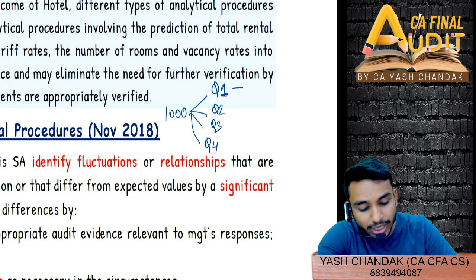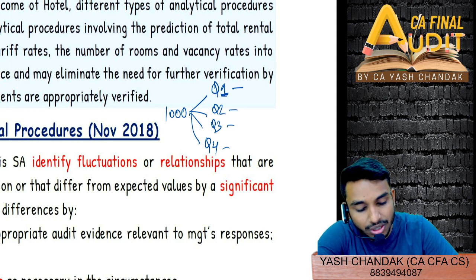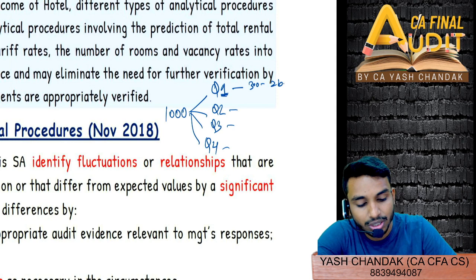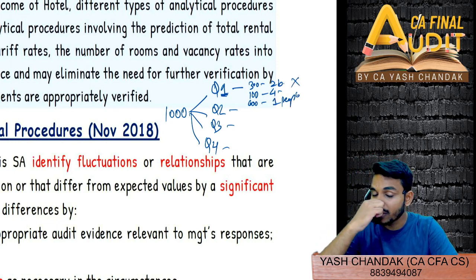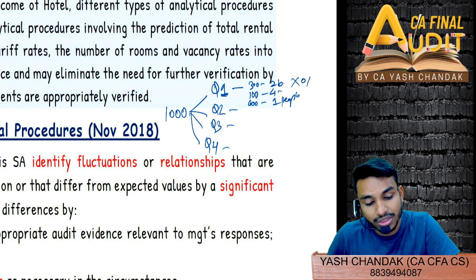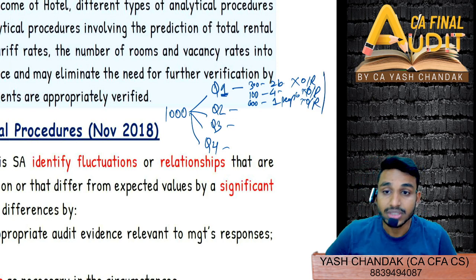So by Q1, Q2, Q3 quarterly analysis, first of all we will bifurcate our rooms, number of rooms, 1000 rooms. Suppose 300 rooms are two bedrooms, 100 are for four people, and the rest 600 are single bedrooms, one person. Now you can again do bifurcation, then you can apply your occupancy rate separately, and then you will get to know exactly how much charge.